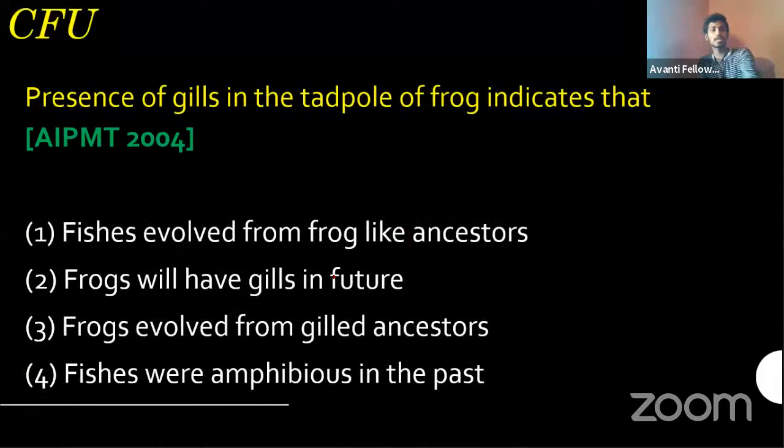Another question came, and the question is simple. Presence of gills in the tadpole of frog indicates that: fishes evolved from frog-like ancestors; frogs will have gills in the future; frogs evolved from a gilled ancestor; fishes were amphibious in the past. So this question also you have to think. Don't get confused by the options, and remember which one is the past and which one is the future, and what is evolution and what is not evolution.